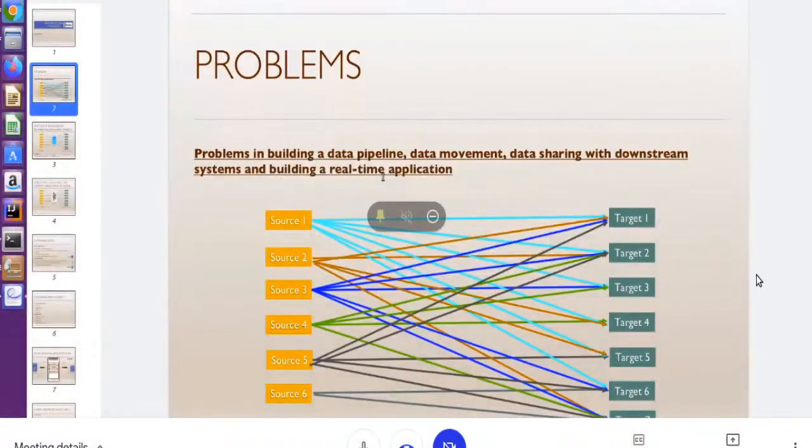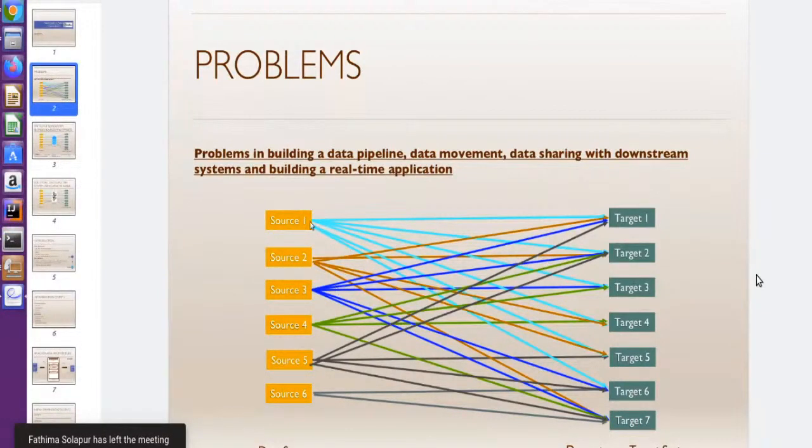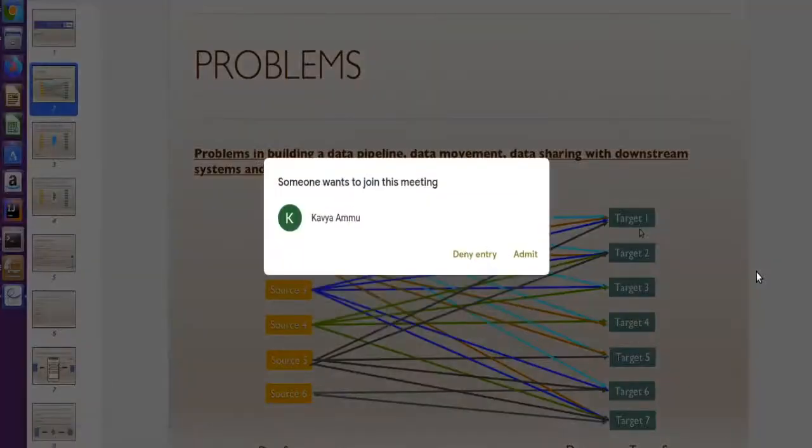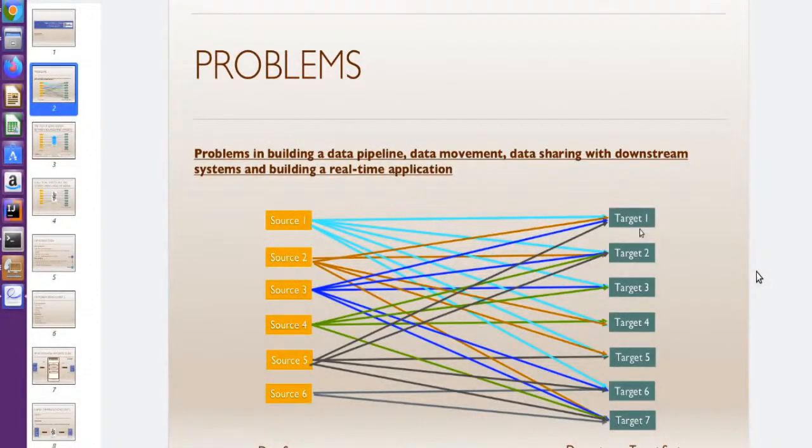Let's say source one has to share this data with 5 systems, and we have to prepare a separate data pipeline for every target system. In this case, preparing and managing the data pipelines is very difficult, whether it is real-time or batch processing. If you want to build a real-time application, this was the biggest challenge for the engineers: how to fix this problem.